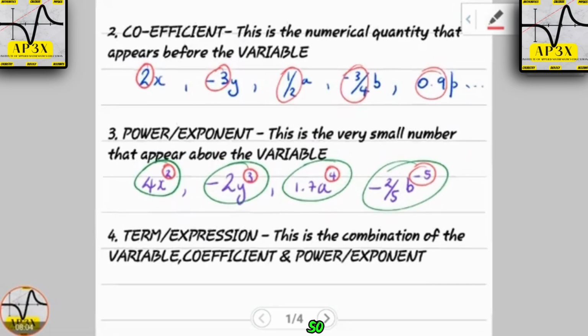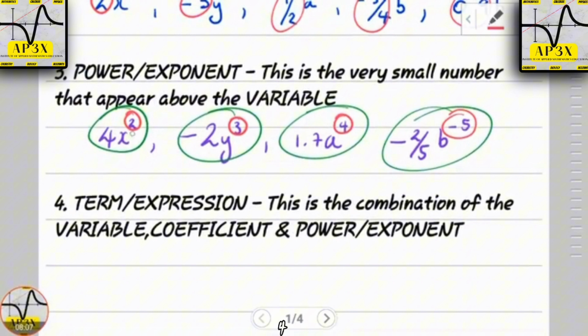So if you look here, I have some expressions: 4x squared, minus 2y cubed, 1.7a to the 4, minus 2 over 5b to the negative 5. In purple are the actual expressions, but circled here in red, here and here and here, these are called powers or exponents. And it's not just limited to what you're seeing here on screen, positive 2, positive 3, positive 4. It could be minus 2, minus 3, minus 4, as well as minus 5.